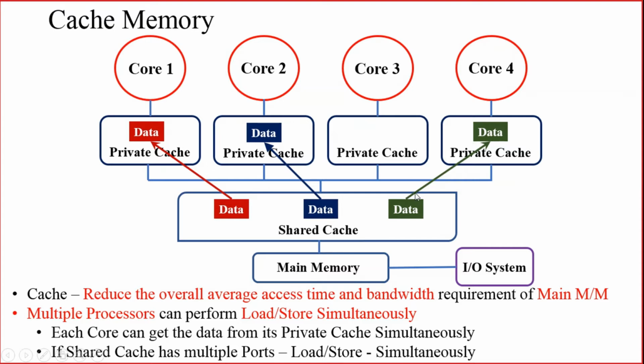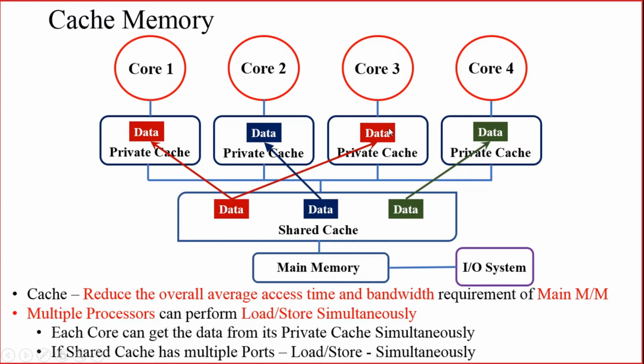So core 1, core 2 and core 4 are accessing 3 different data from the shared memory, from 3 different address locations. Let us take this as one address location, this as another address location, and this as another location. All of core 1, 2 and 4 are accessing 3 different data from 3 different locations in the shared memory. Next, let us take core 3 accessing the same data which is stored in this particular location.